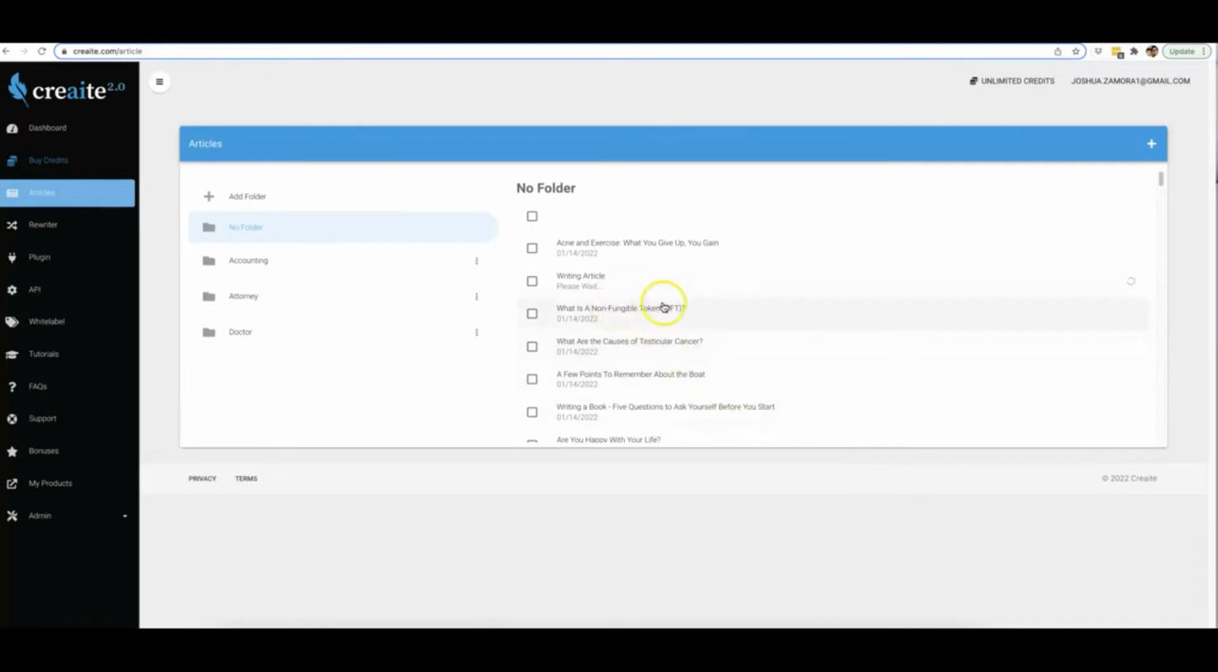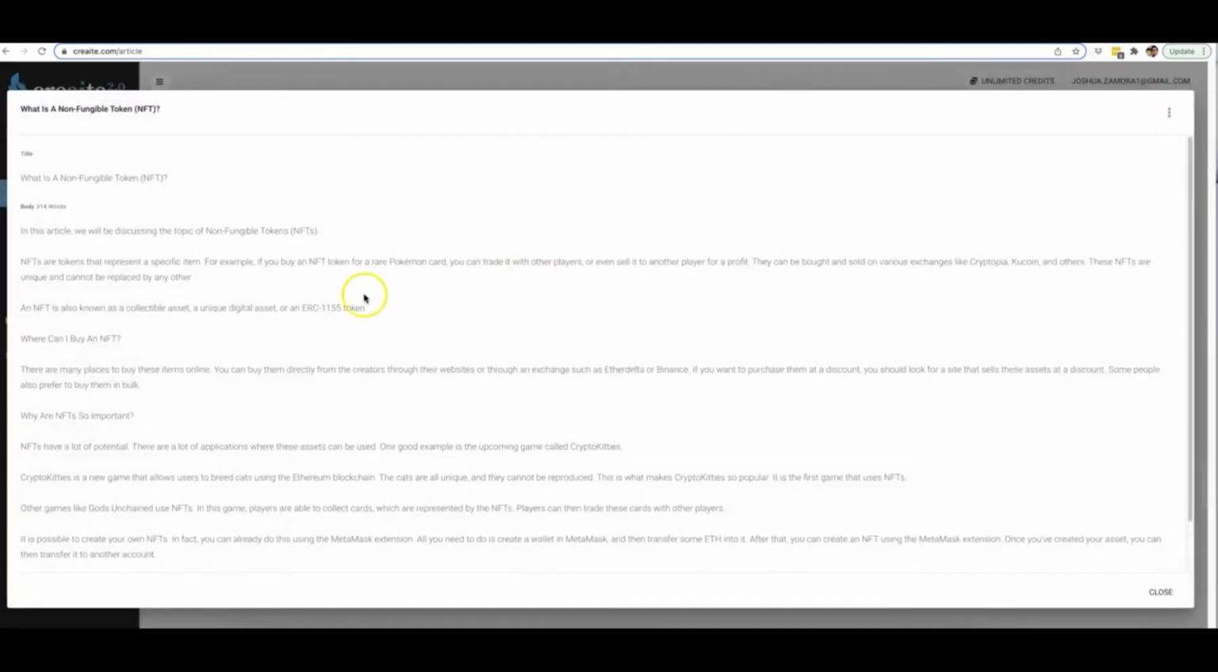All right, now let's take a look at some of this content as well, so you can see the quality of the content. So if we read some of this, in this article, we will be discussing the topic of non-fungible tokens. NFTs are tokens that represent a specific item. For example, if you buy an NFT token for a rare Pokemon card, you can trade it with other players or even sell it to another player for a profit. They can be bought and sold on various exchanges like Cryptopia, KuCoin, and others. These NFTs are unique and cannot be replaced by any other.